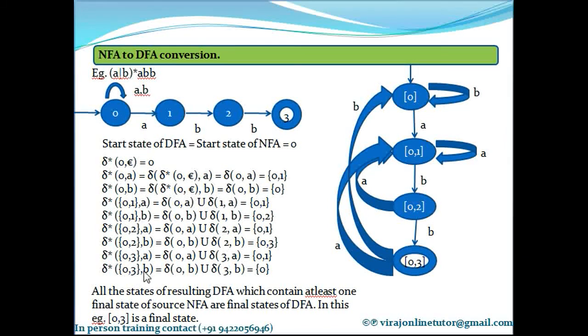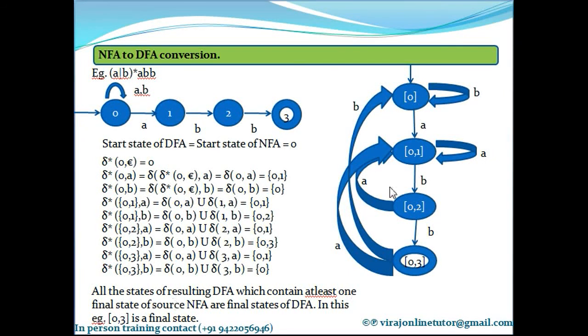And 0 comma 3 on B goes to 0. That's it. What is remaining now? To mark the final state. I have marked the initial state, I have drawn all the states, and I have marked the arcs as per the calculations. What's remaining is the final state.